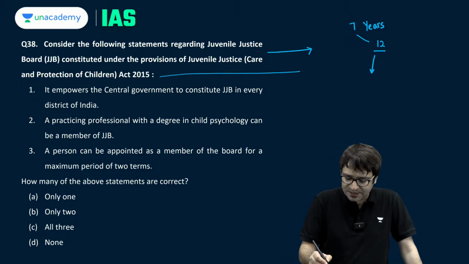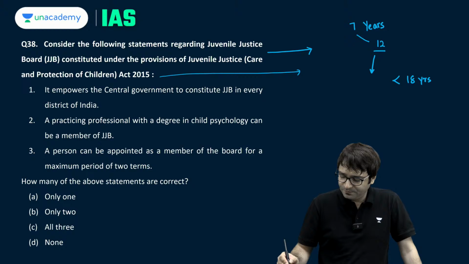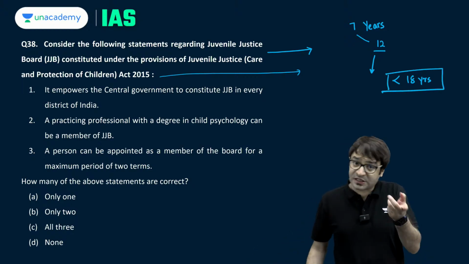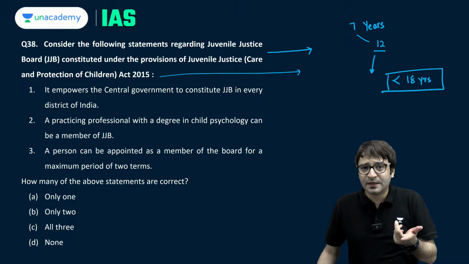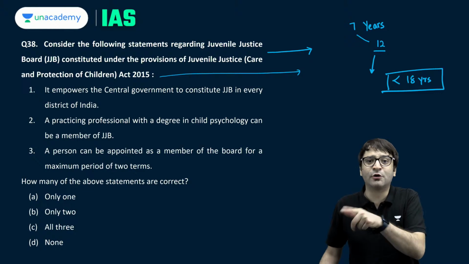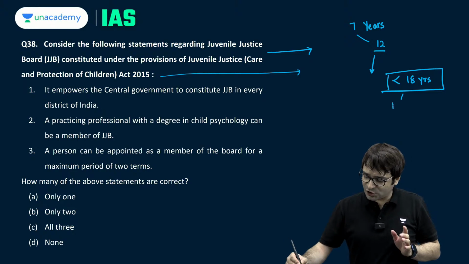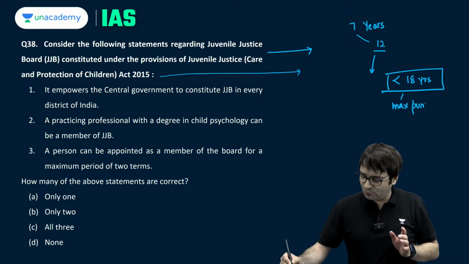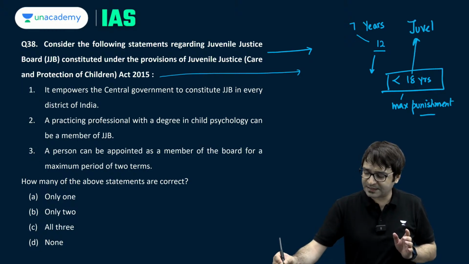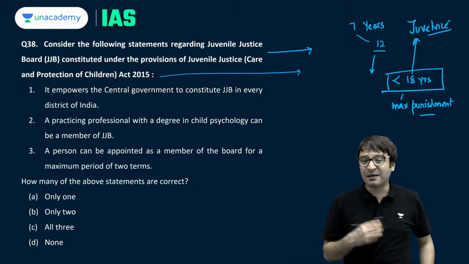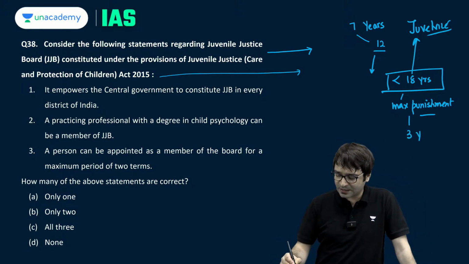before this amendment in 2015, a child who was less than the age of 18 was criminally responsible for committing crimes, but this child could not be tried like an adult. That means could not be tried by the regular court, will not be sentenced to the regular jail, and the maximum punishment that could have been awarded to this person or to this child, what we can call a juvenile, less than the age of 18, was 3 years, that too in a reform home.